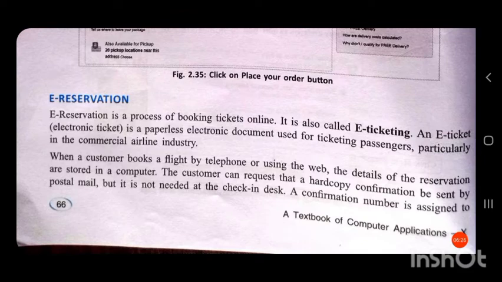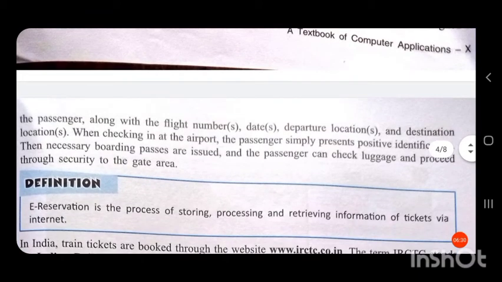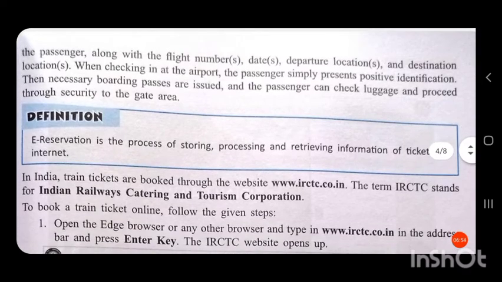A confirmation number is assigned to the passenger along with the flight numbers, date, departure location and destination location. When checking in at the airport, the passenger simply presents positive identification. The necessary boarding passes are issued and the passenger can check luggage and proceed through security to the gate area.